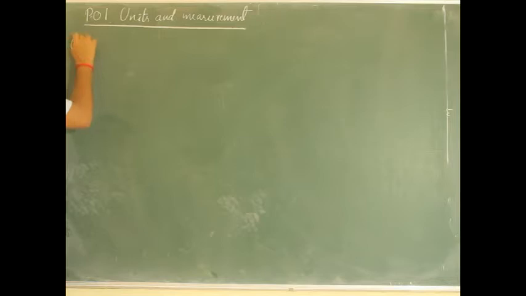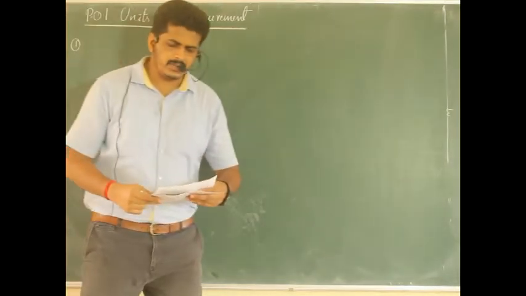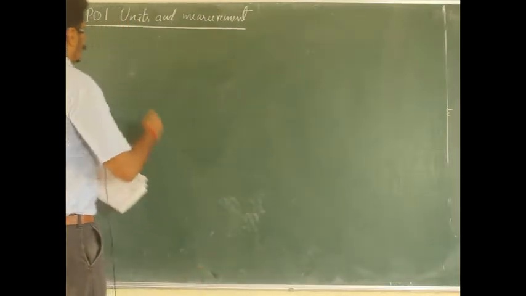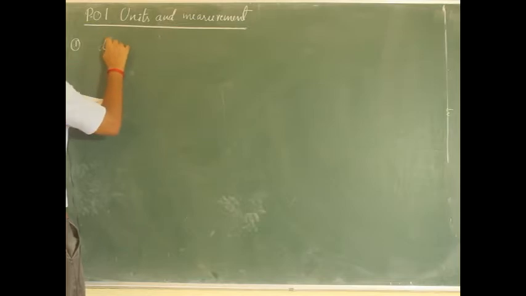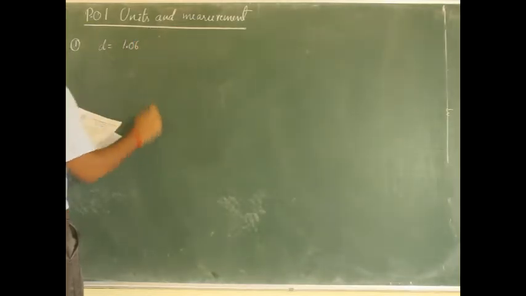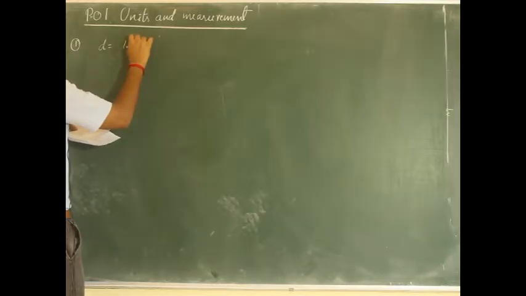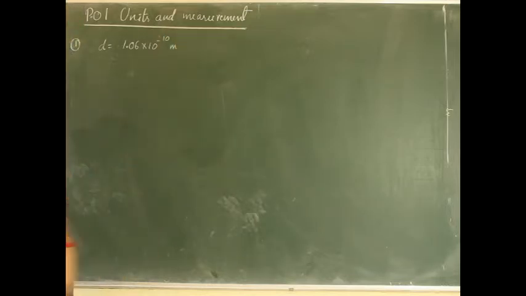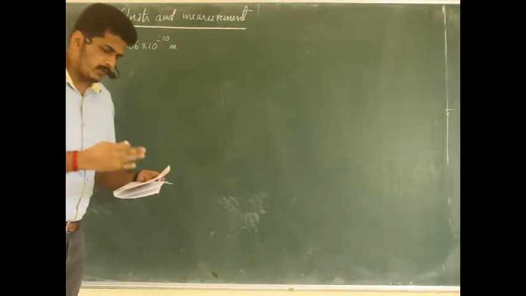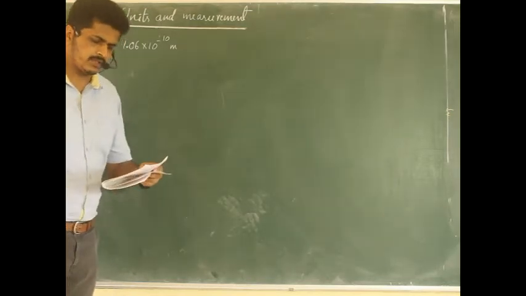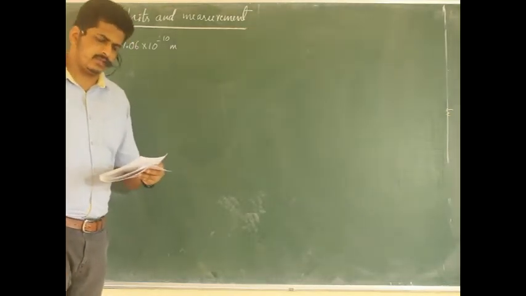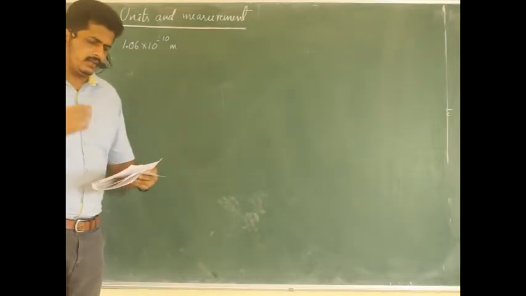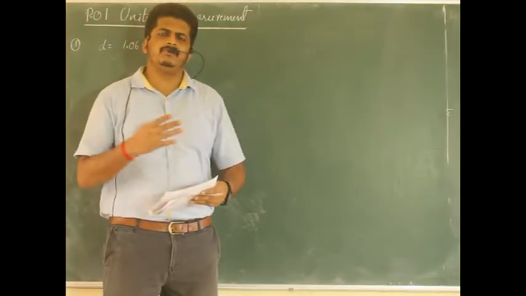Let us see what the first question was. The question is: the accuracy in the measurement of the diameter of a hydrogen atom, where the diameter of the hydrogen atom is given as 1.06 into 10 power minus 10 meter. The options given are 0.01, 106 in 10 power minus 10, the third option is 1 by 106, and the fourth option is 0.01 in 10 power minus 10. All these are values that should be represented in terms of accuracy.